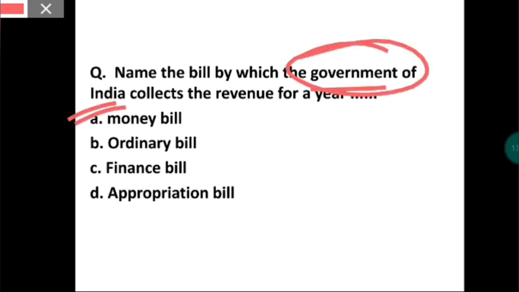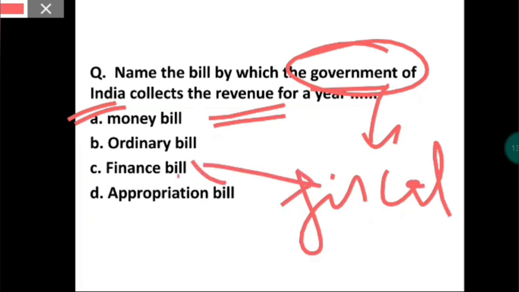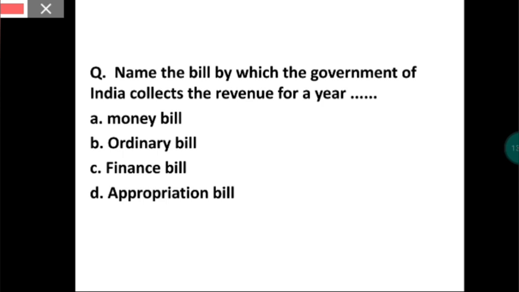Anything associated with the Government of India is fiscal policy, and similar to that is the finance bill. Fiscal, F, F, like this. So the answer is the finance bill.